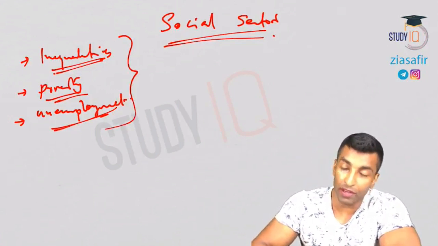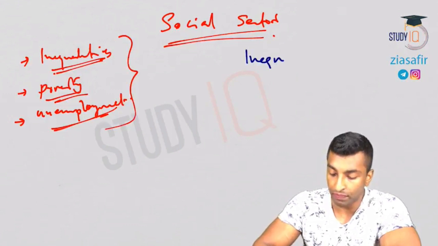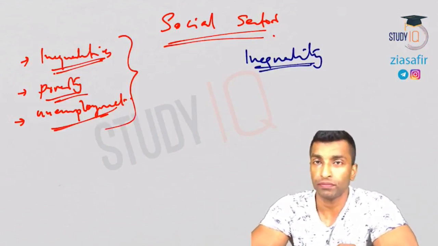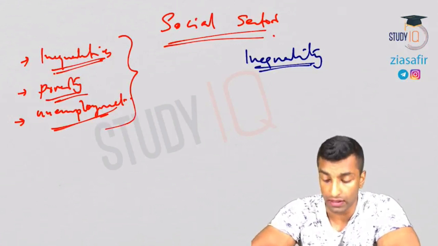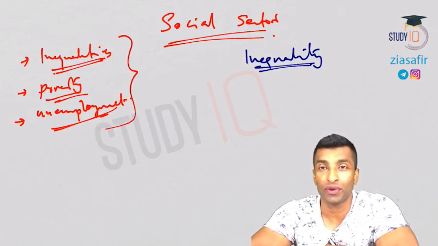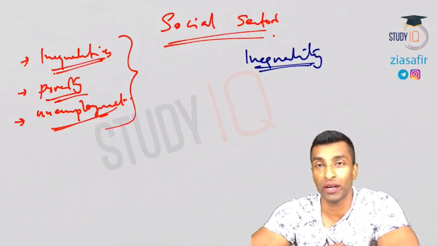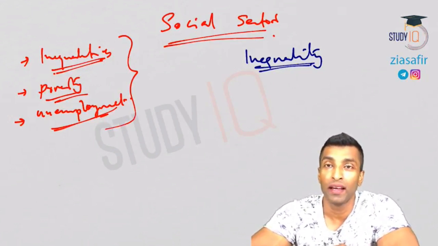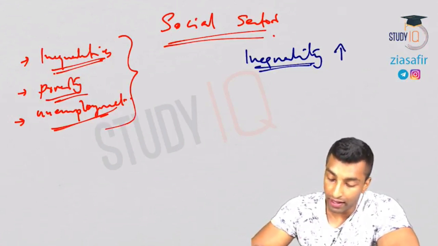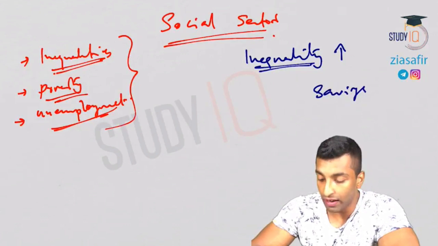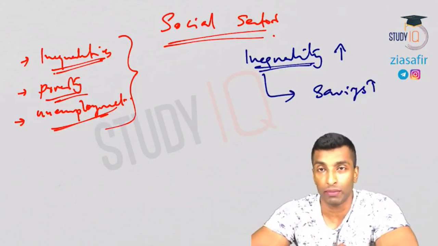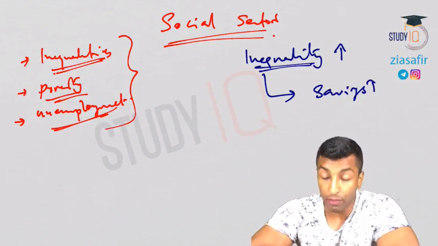If you remember, in the previous session we just discussed this when we discussed IHDI. Even in HDI we discussed inequality, and in capital formation we also talked about inequality. One of the positives of inequality that we discussed is that it promotes savings. With inequality, savings will increase, and because of that investments will be good. So all those things we have discussed, I'm not getting into that.